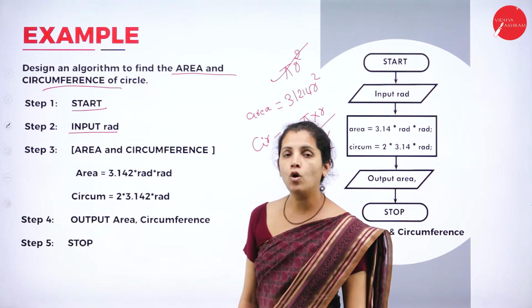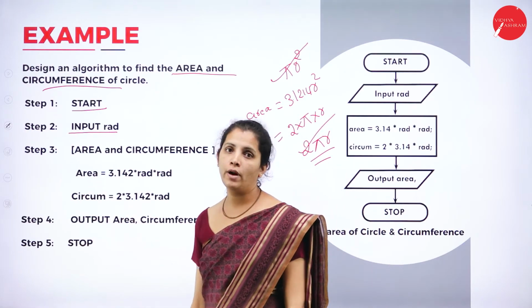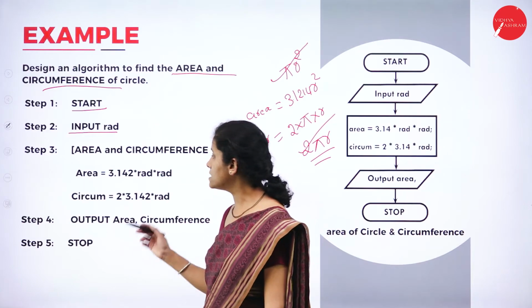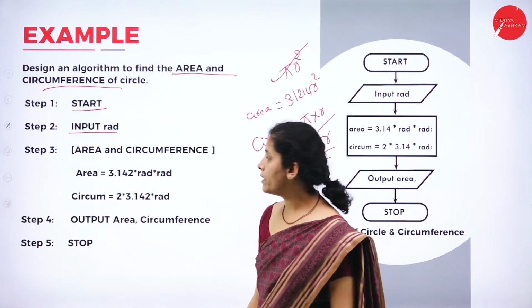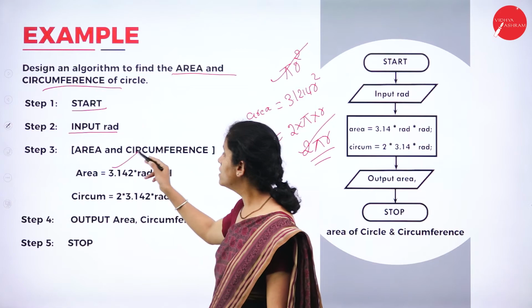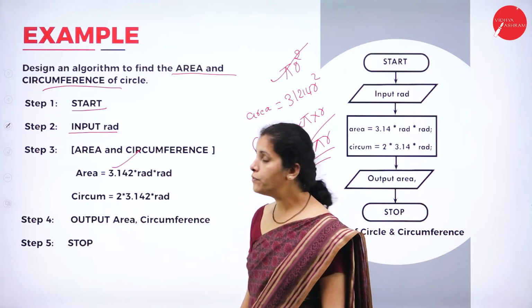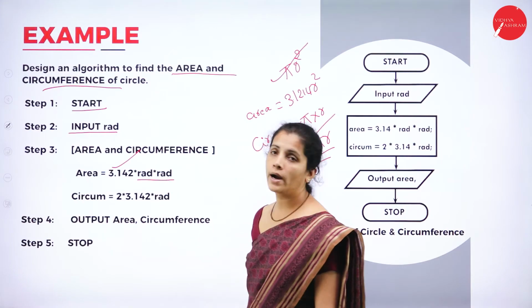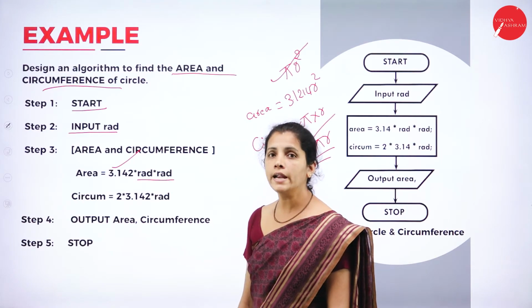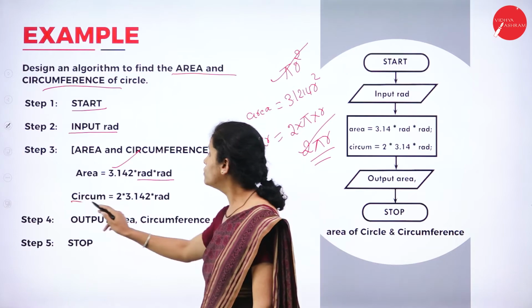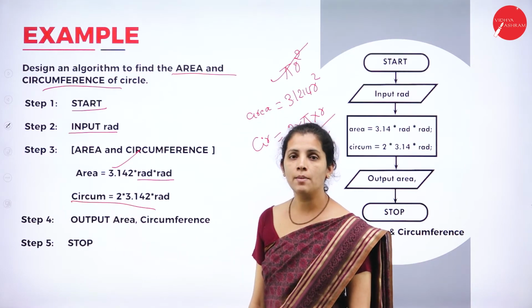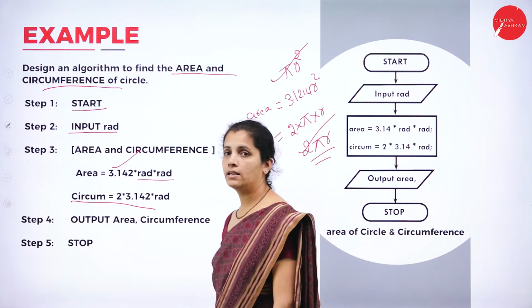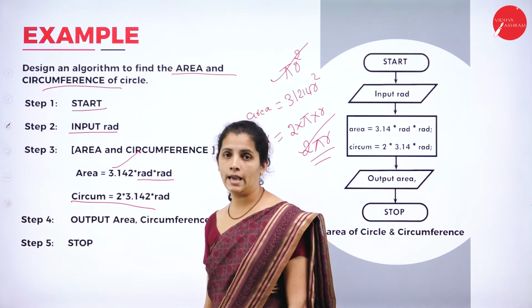After reading, what do I want to do? I want to find the area as well as the circumference. To find the area, I have 3.142, then radius square, that is radius into radius. To find the circumference, I have the formula 2 into pi r.